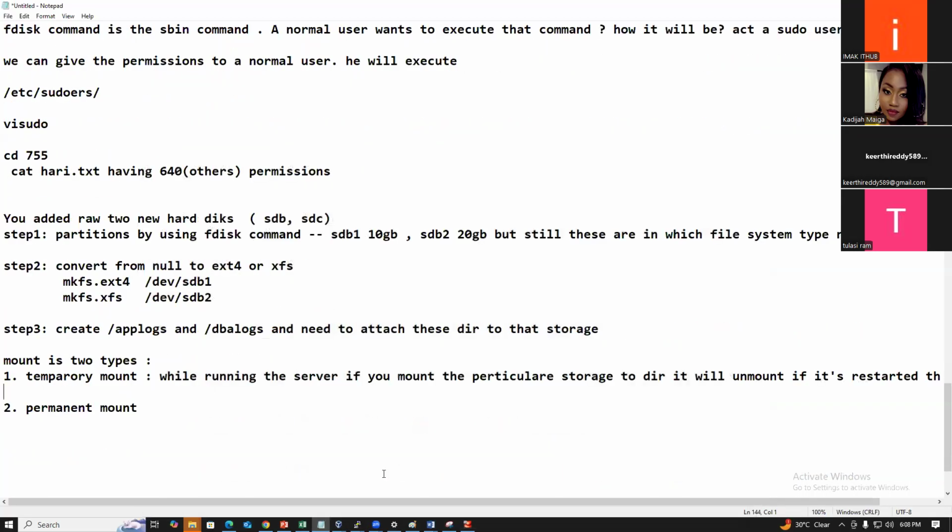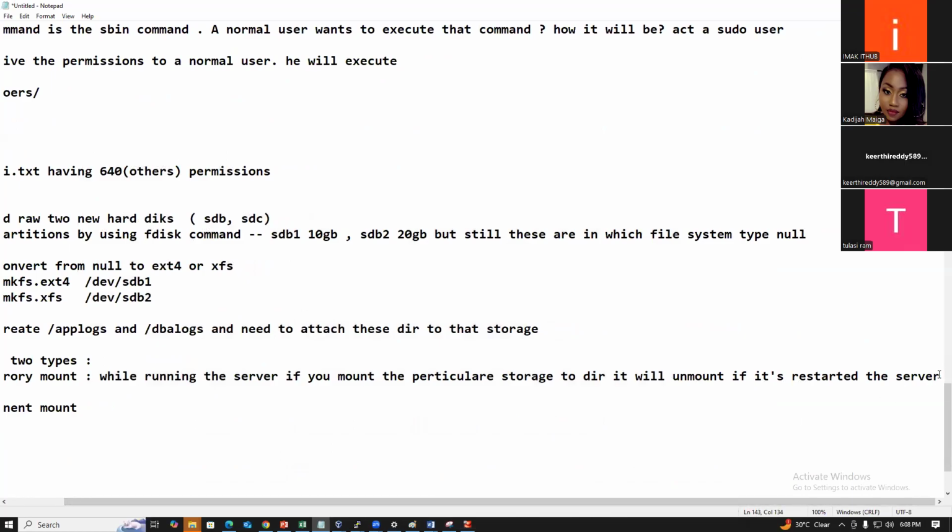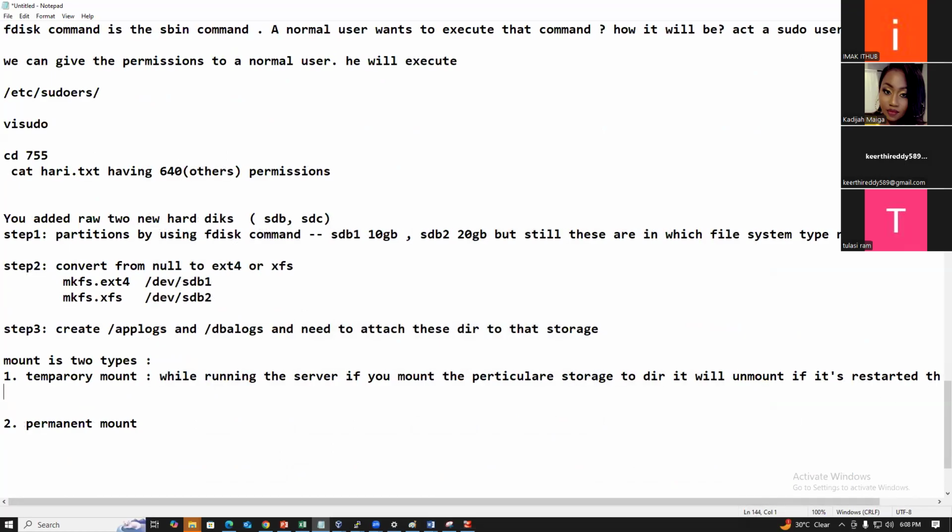So how can we mount using a temporary mount? The command is the mount command: mount source destination. What is the source?